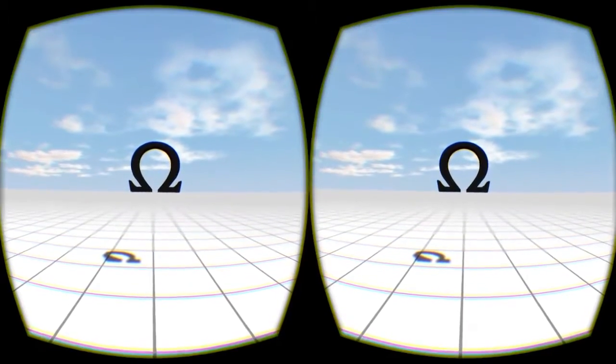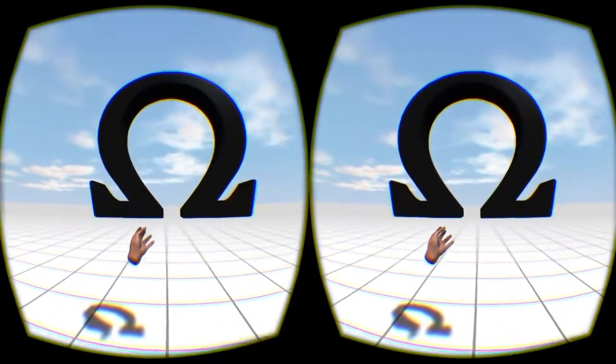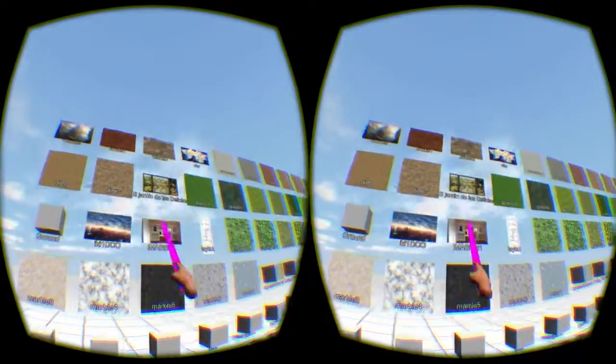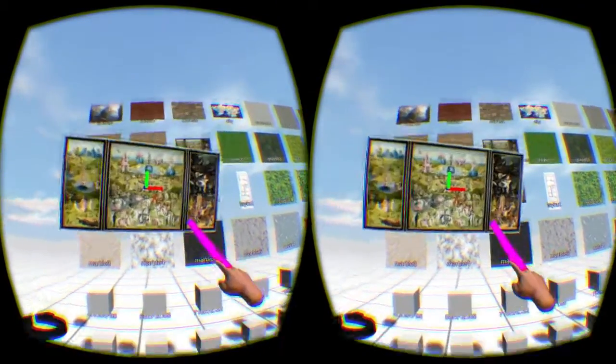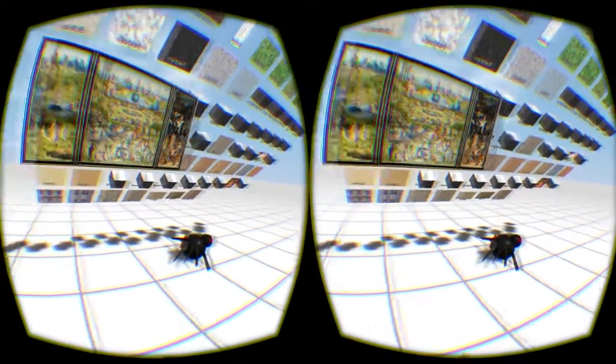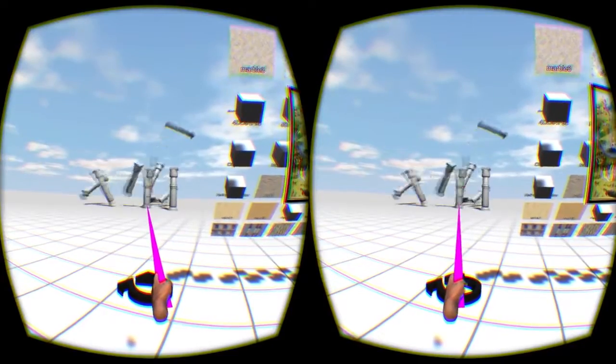Omega is an operating system built into a virtual world where you can create anything you want using your hands. Everything is editable and interactive. You can spawn objects and tools found online or on your hard drive. In a virtual world, everything comes easily and instantly.